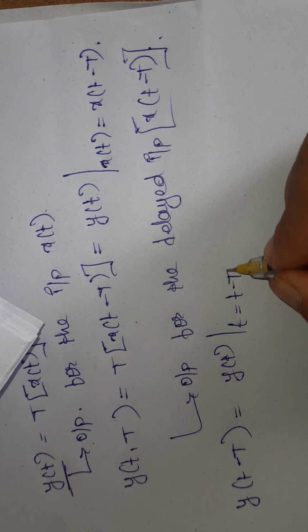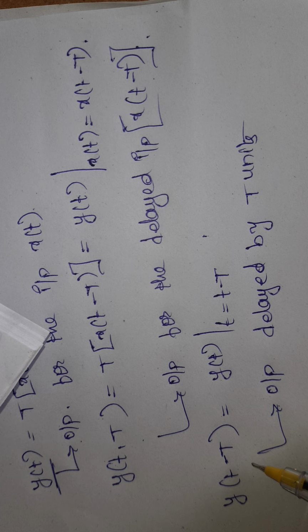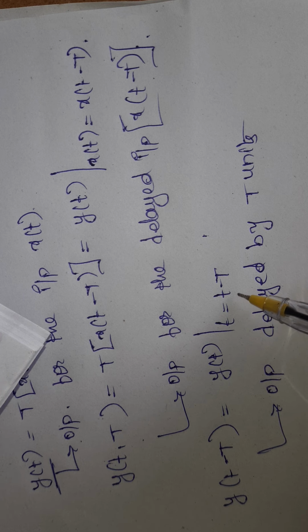So what is the difference between these two? Here this is the output I am getting for the delayed input x of t minus T, but here this is the output directly, the delayed output. Wherever t I have, I substitute t minus T. So this is the output delayed by T units.